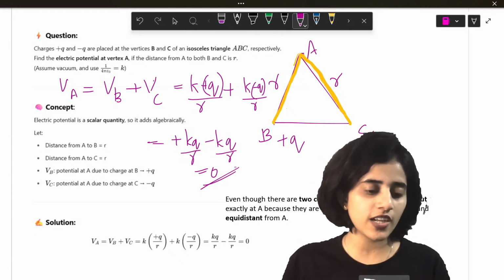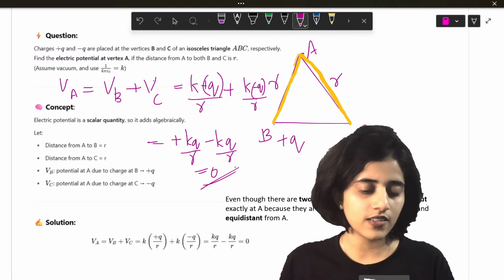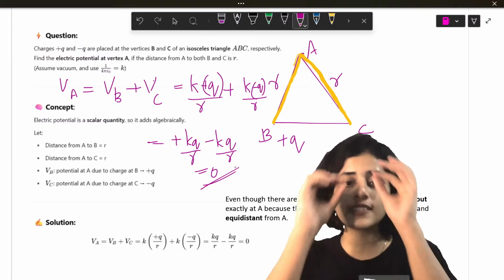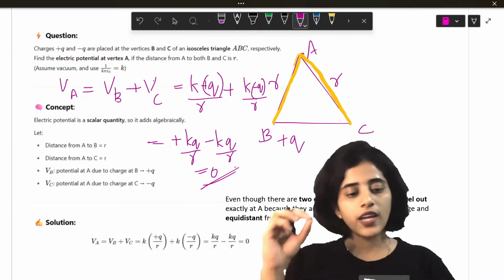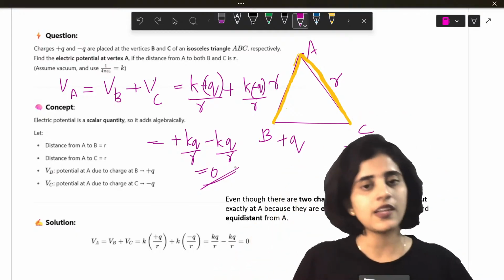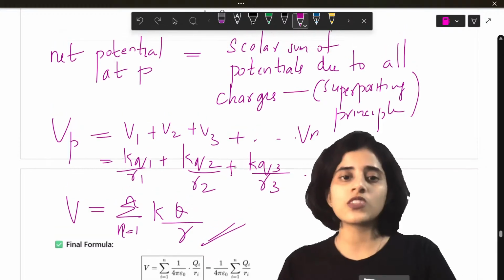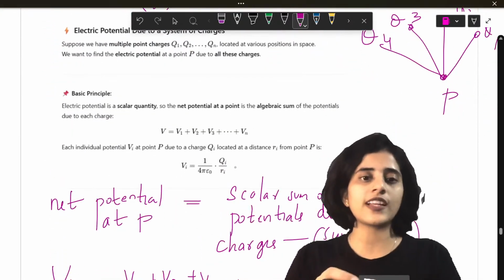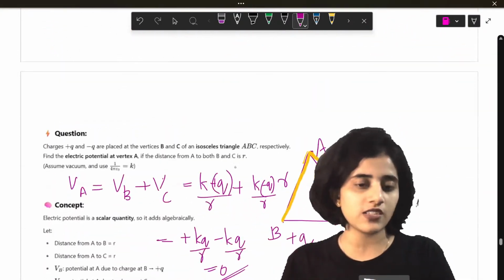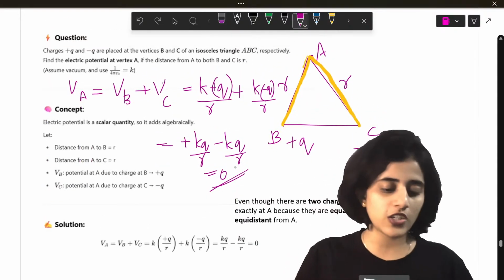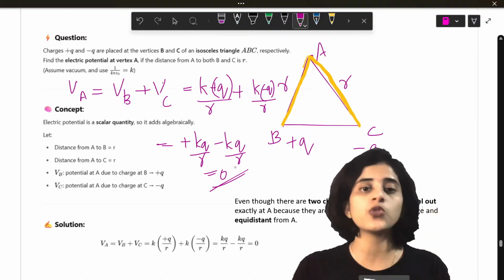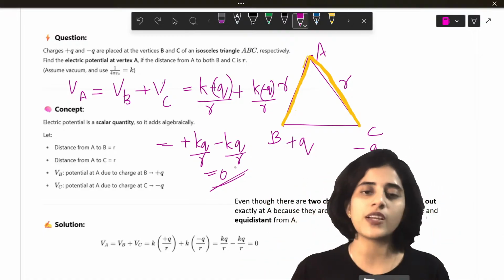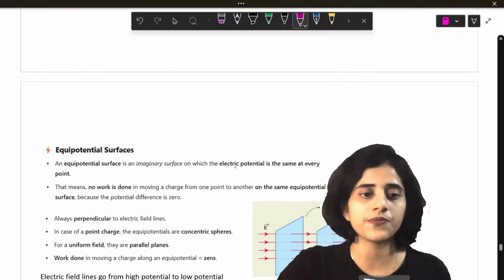So the potential at point A because of point B and C is the potential at B with respect to A and the potential at C with respect to A. So this is where this is applied. Electric potential due to a system of charges, its application is this question. Every time we do a concept, I'm giving you a question so you understand where to apply it.